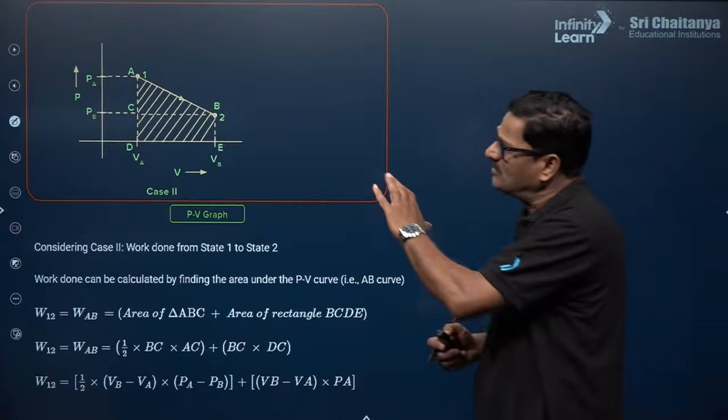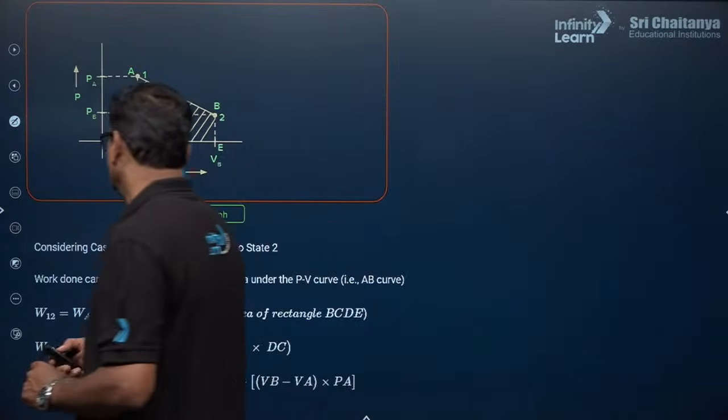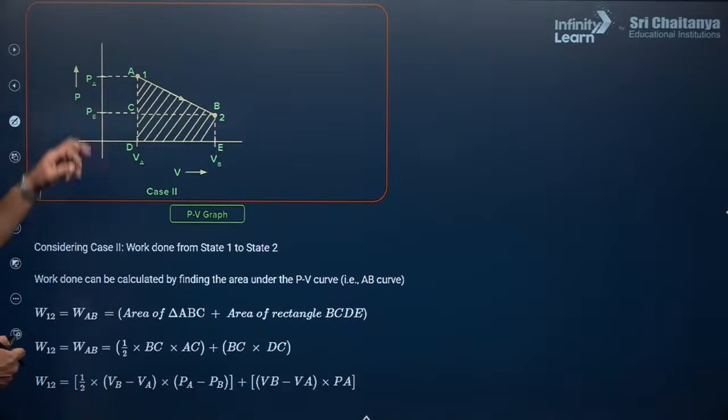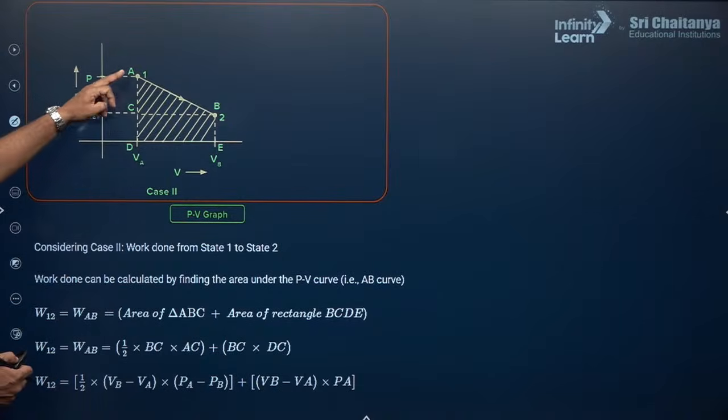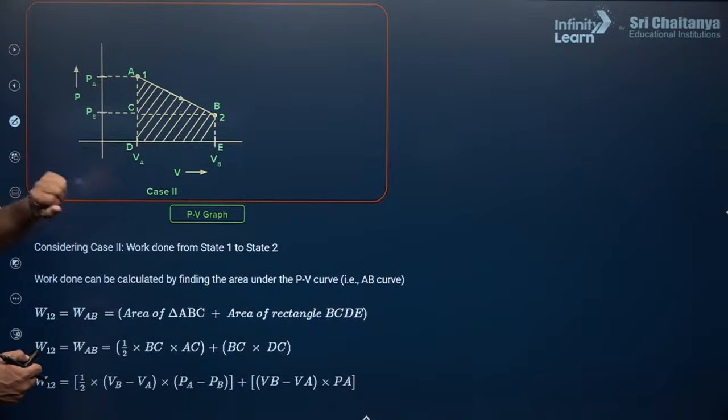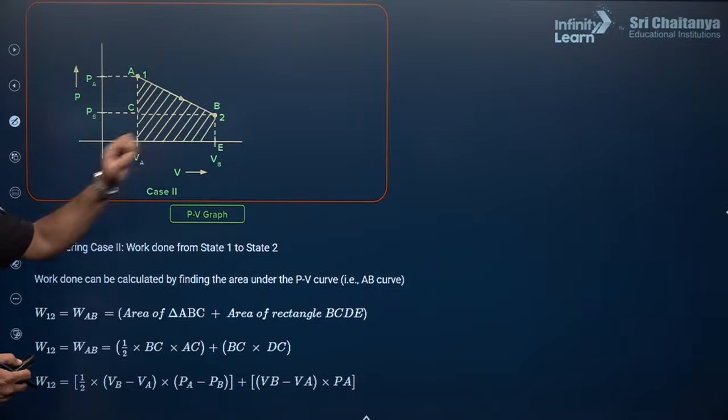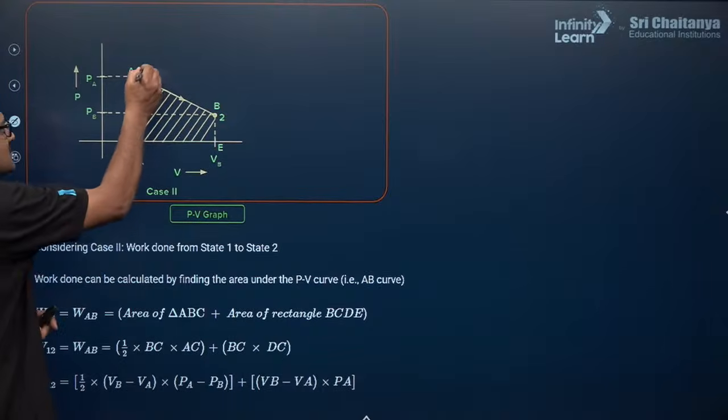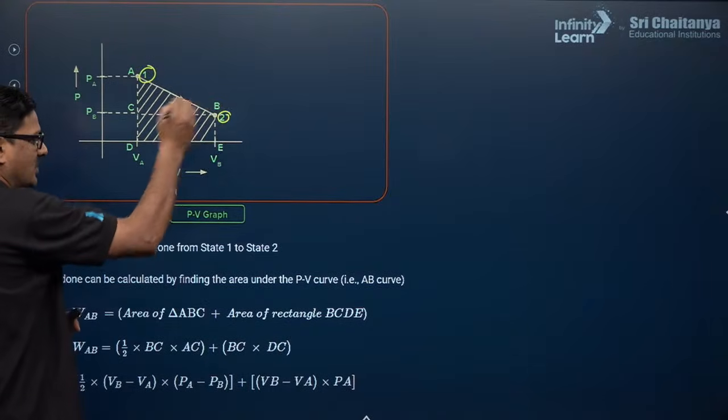Now let me take the second graph. In that, consider A, C, A, B and C and C, D, E. Now work done from state 1 to state 2. This is state 1 and this is state 2. Are you getting it or not?